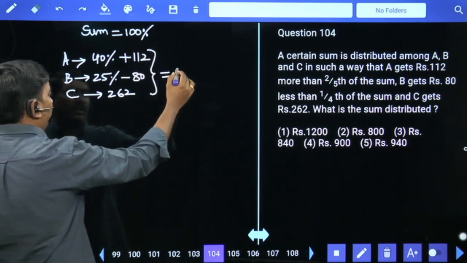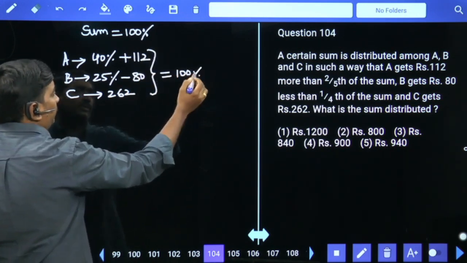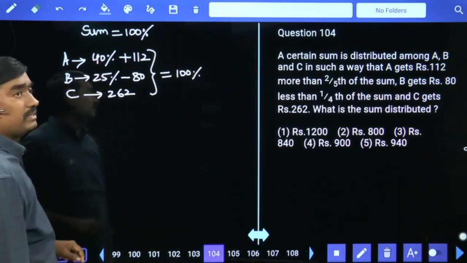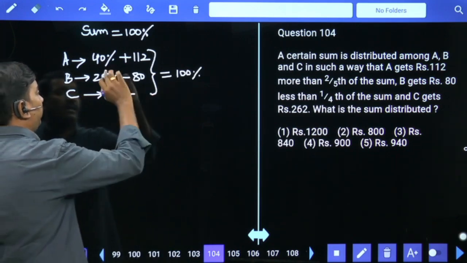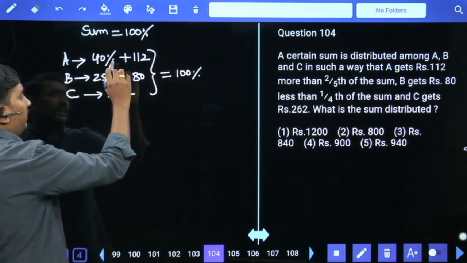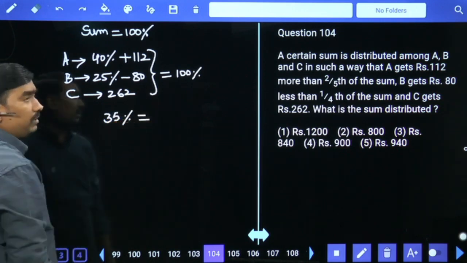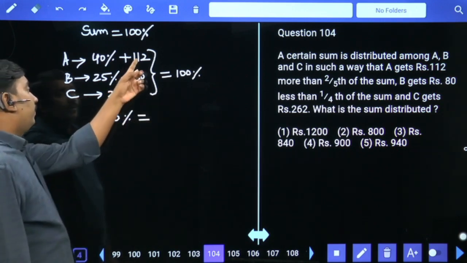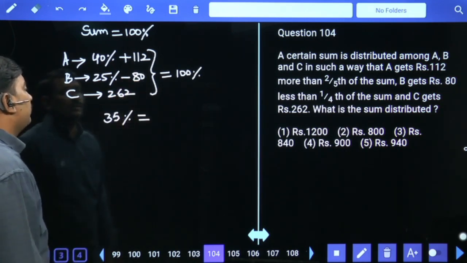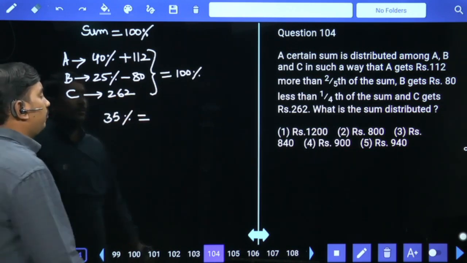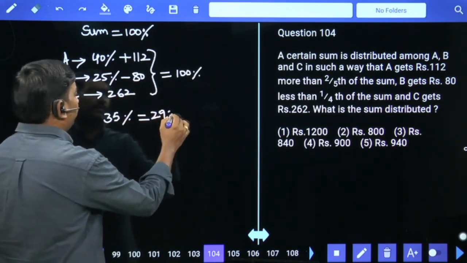Altogether A plus B plus C is equal to 100%. 40 plus 25 is 65. 100 minus 65 means 35% is equal to 112 plus 262, which is 374, minus 80, which is 292.